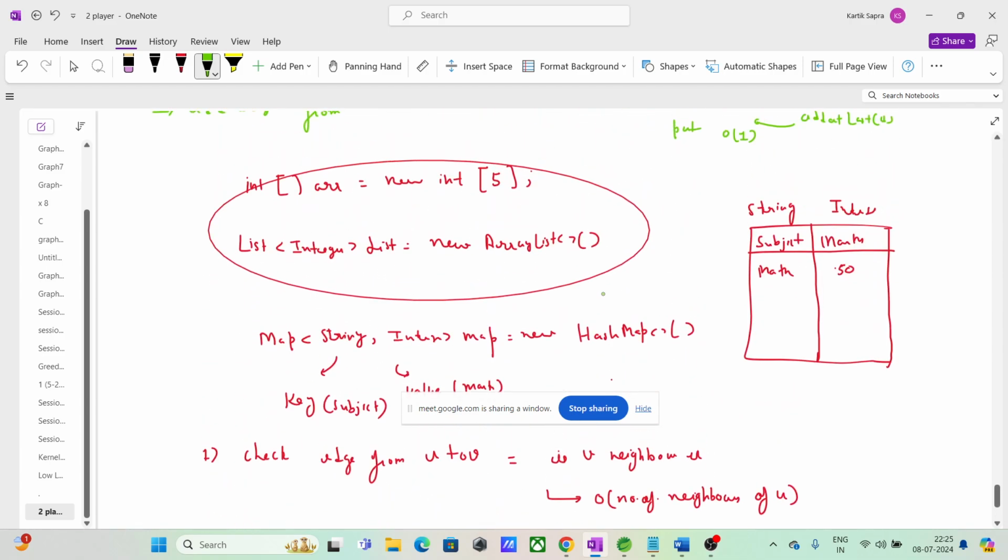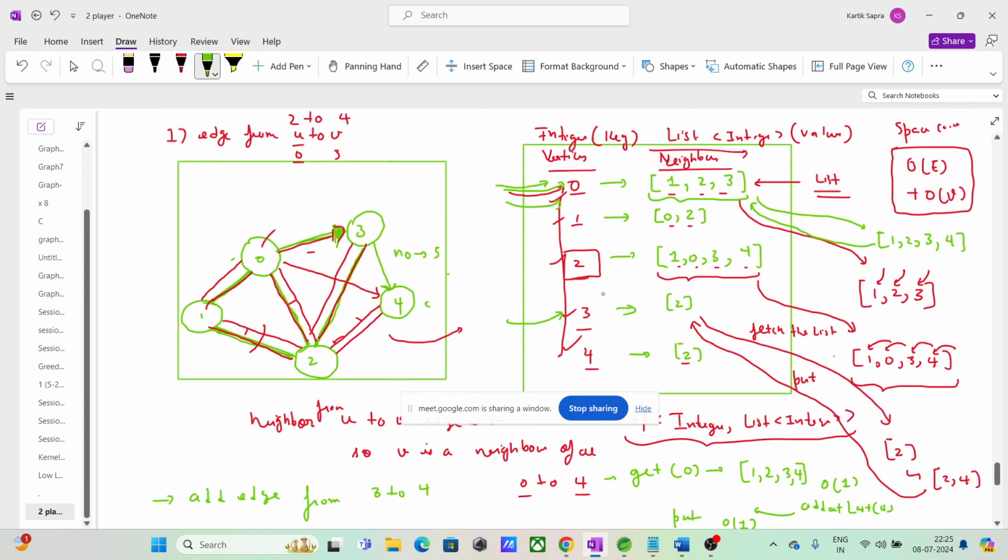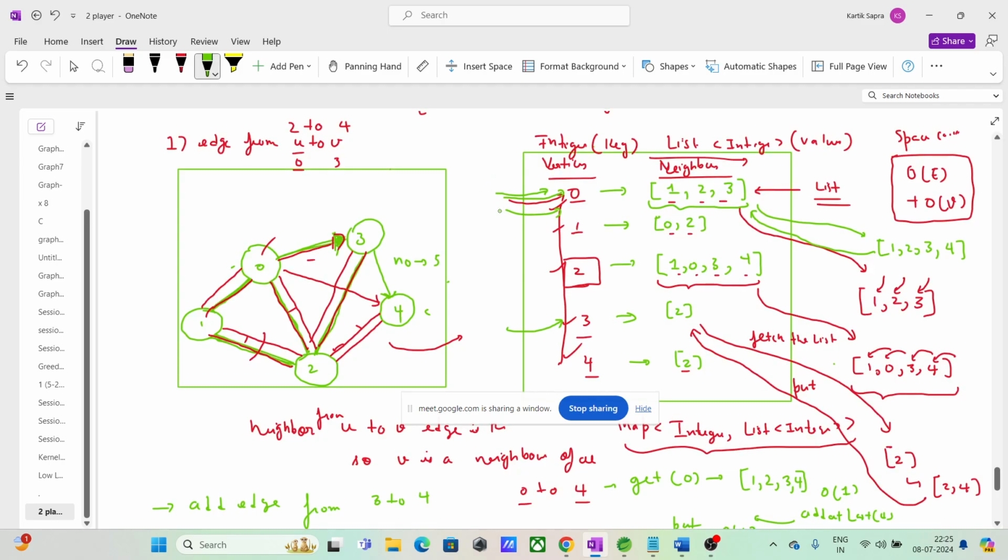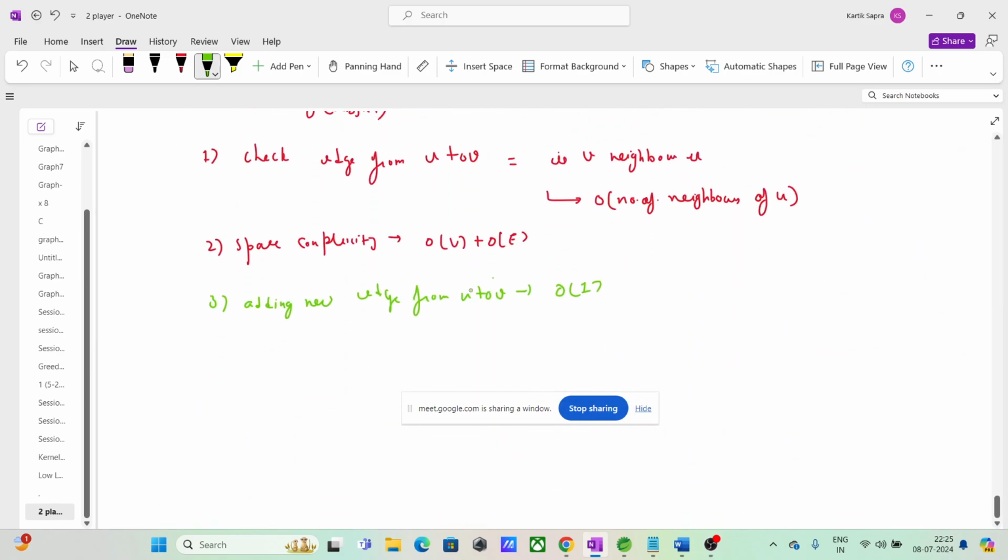Again, if you have to print all the neighbors of a particular vertex, let us suppose the neighbors of 0, go to 0 and iterate. Neighbors of u: order of the number of neighbors of u, linear.